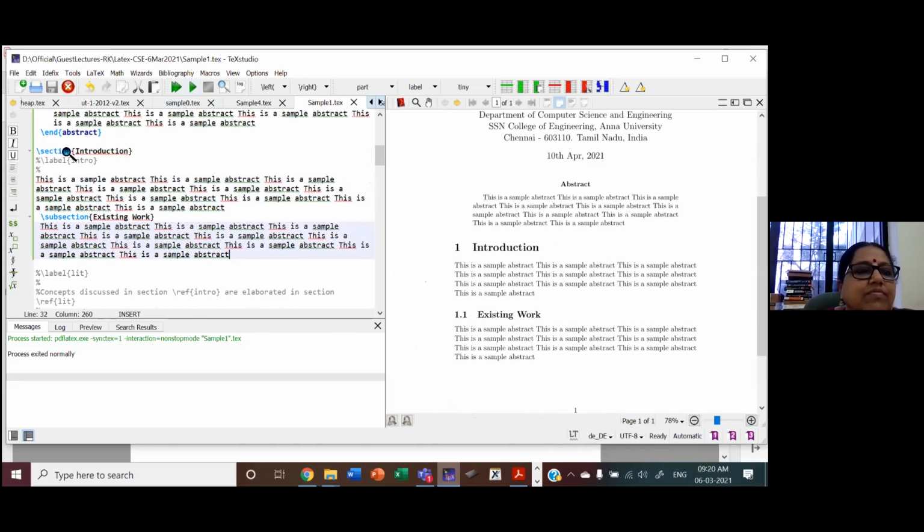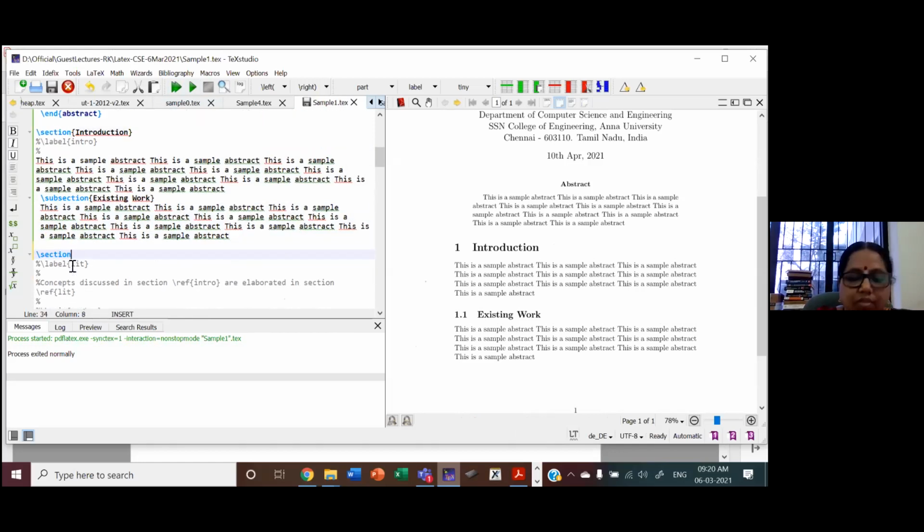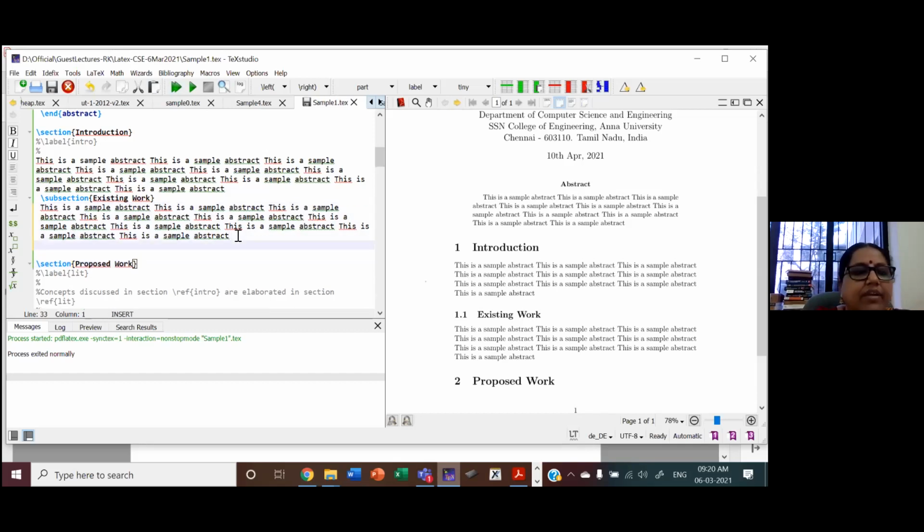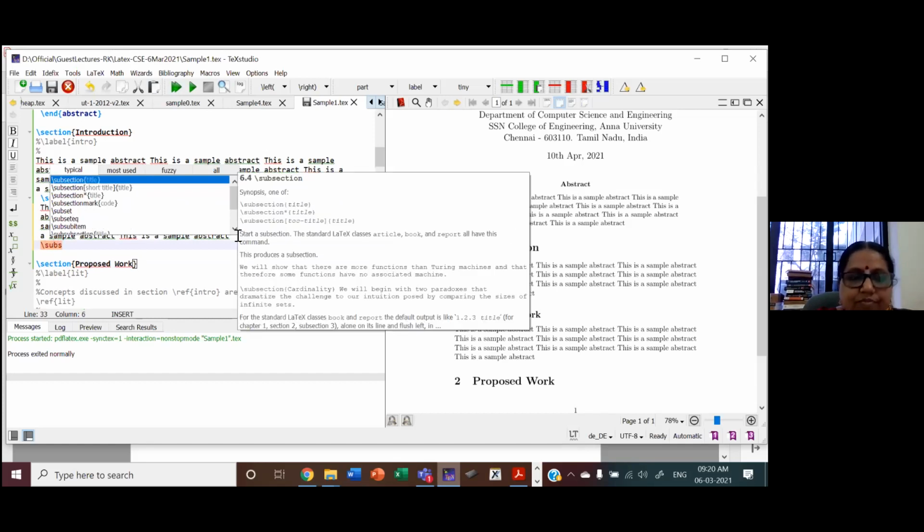You see, proposed work. So the chapter number is automatically given 2. In the existing work, if I add one subsection, or I will add one more subsection, no problem.